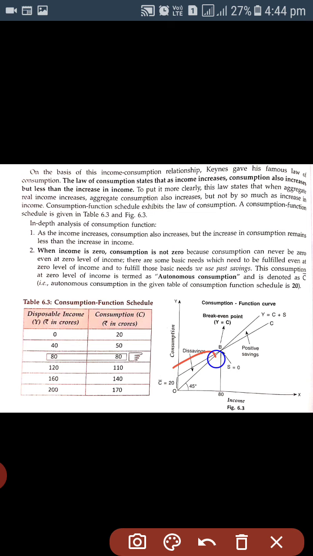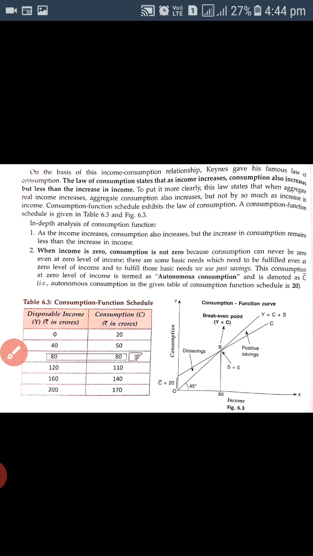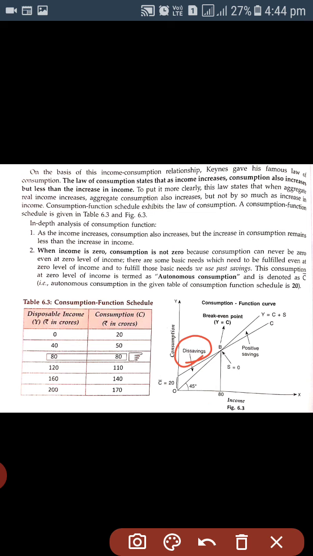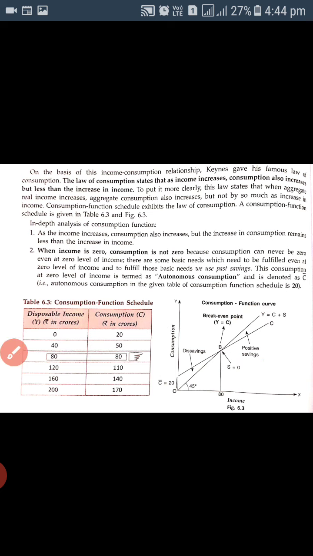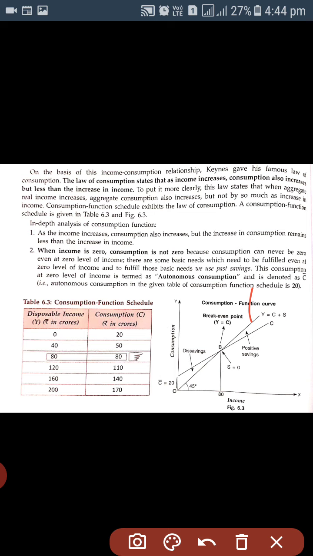See from this area that income is lower than the consumption. It means this level is representing dis-savings, and this second part is showing the positive savings. What does that mean? Here the level of income is more and the level of consumption is below the income. So this area is showing the positive savings.